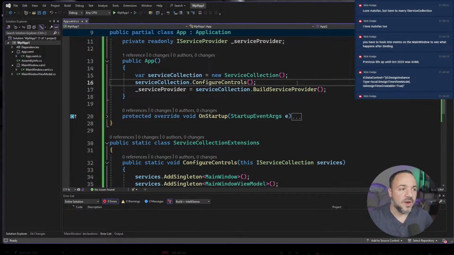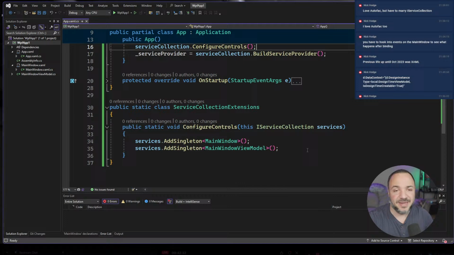I want my core application to be super dumb. The dumber my core application is, the more I can move logic out into plugins, into different feature areas where I feel like it belongs. I don't feel like my core application should know how to register the different dependencies.